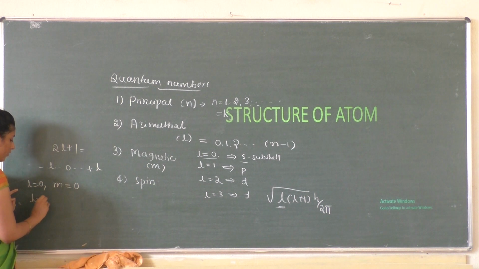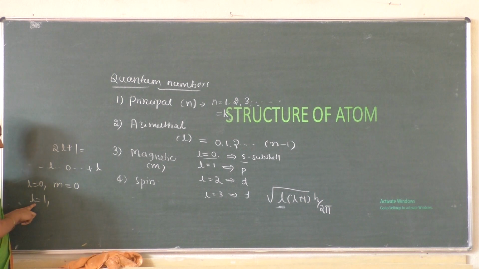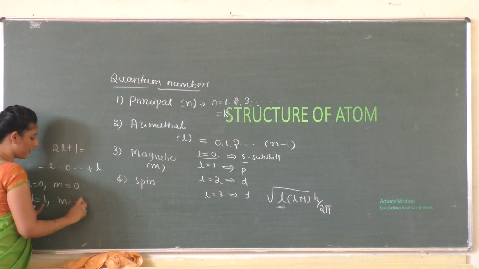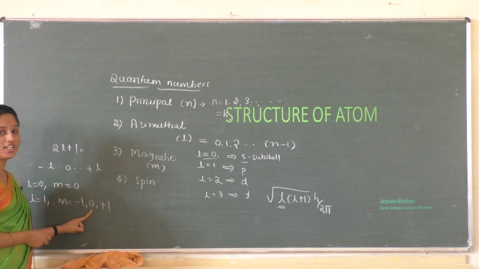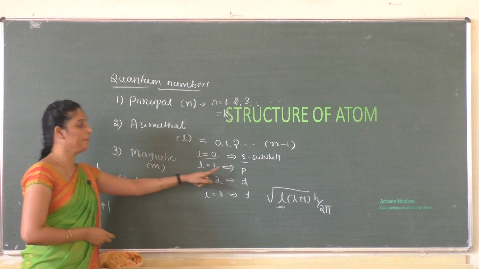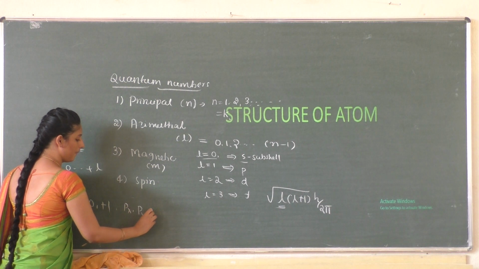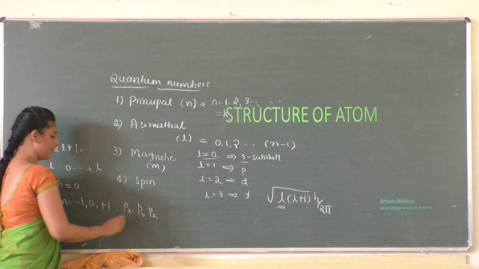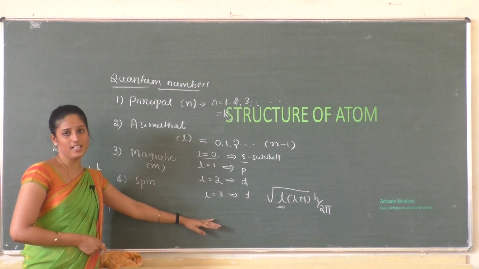Similarly, when l equals 1, a total of 3 orientations are possible, and l equal to 1 denotes the p orbital. For l equal to 1, m can have the values -1, 0 and +1. So there are 3 orientations possible for the p orbital, and we know that they are px, py and pz. Similarly, we can write the values for d and f orbitals.